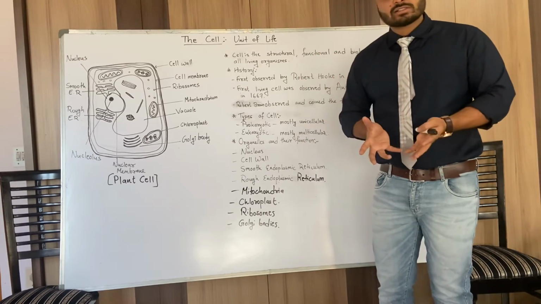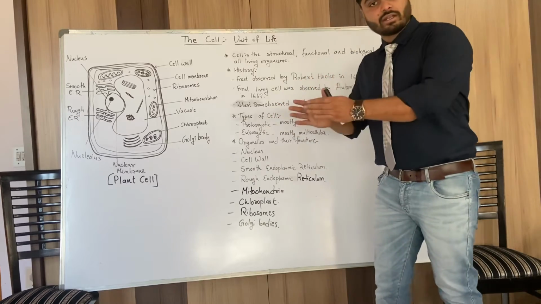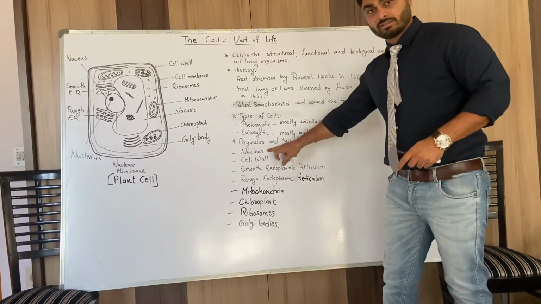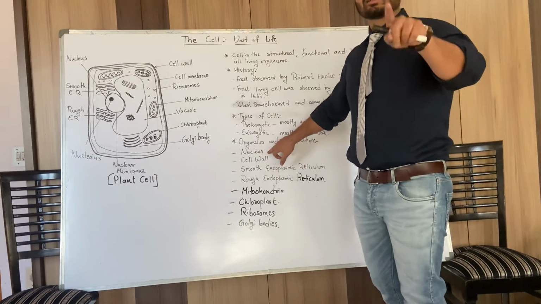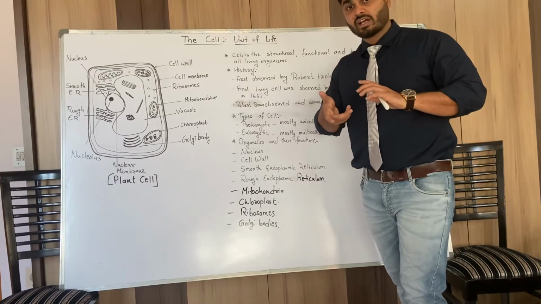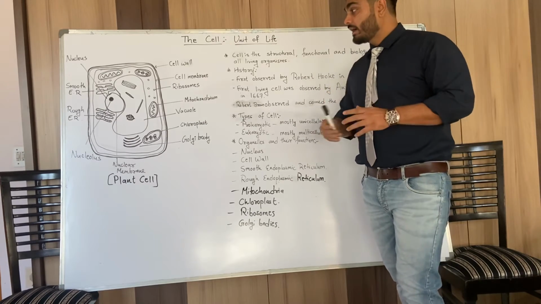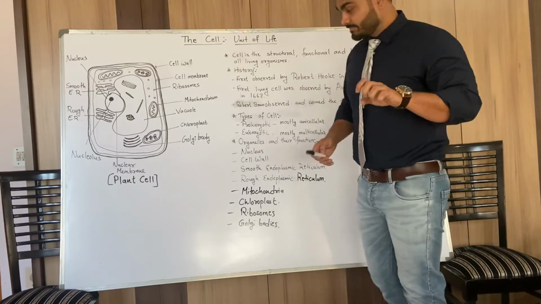All these processes are first regulated by the nucleus. And a very important function that the nucleus does is reproduction. The chromosomes which are involved in reproduction are stored in the nucleus.